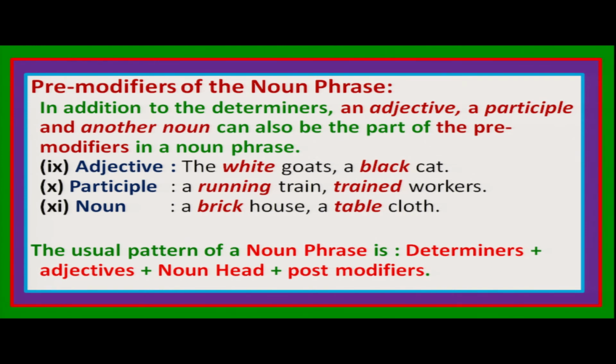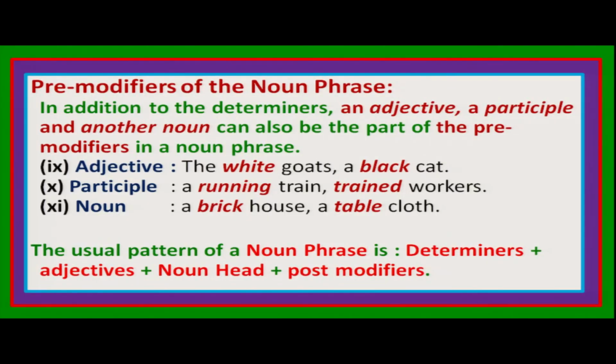Running train, this is a new thing, you just see. Run is the verb. Sometimes we use the ing participles, right? Running train, smiling girl, reading boy. Sometimes you use it like this.